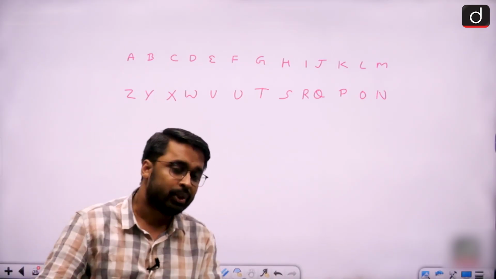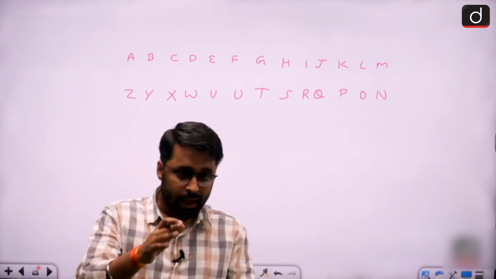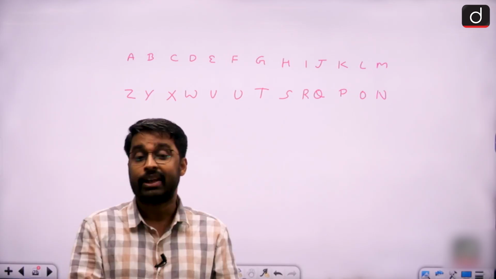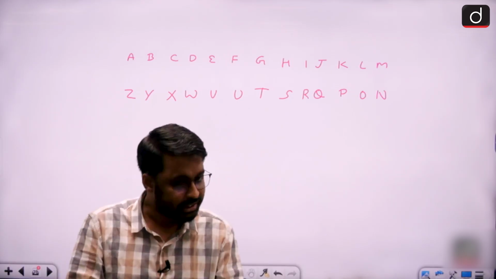For example, if you read these letters in alphabetical order, A, B, C, D, E, F, G, H, I, J, K, L, M, N, O, P, Q, R, S, T, U, V, W, X, Y, Z. After Z, what? Again, it is A, B, C, D, E, F, G, H, I, J, K, L.